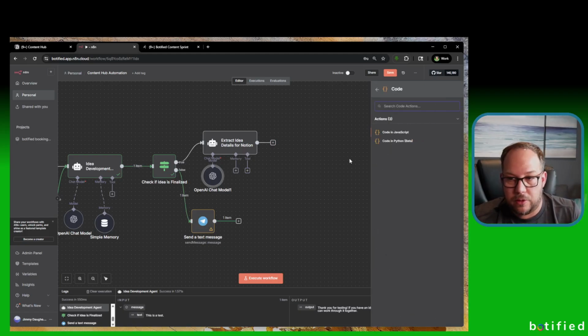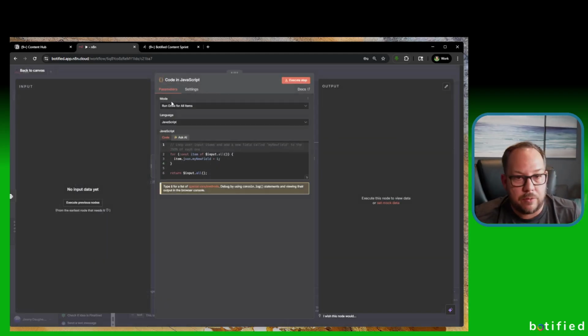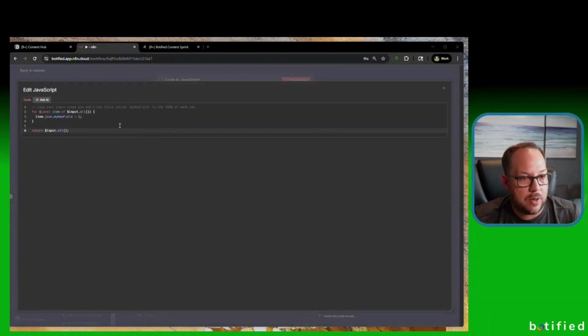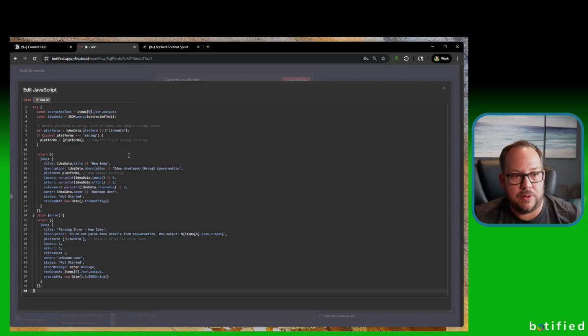Now in this code node, you do it as JavaScript and run once for all items. You can leave that as is, and it gives kind of an example in here. I'm going to paste in the code from the example I had before, but I am not a developer.